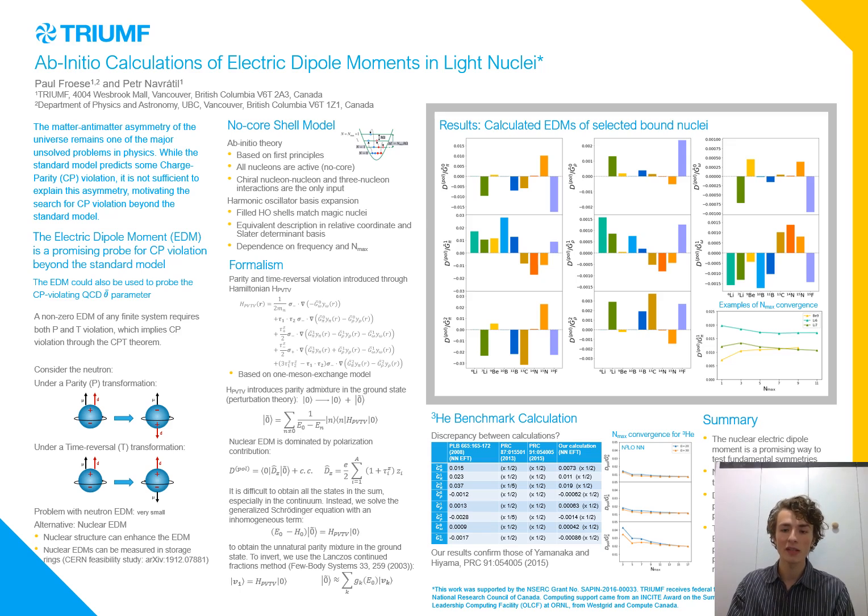However, what they found is that if it exists, it's quite small. So an alternative is to consider the EDM of an entire nucleus, which is what we do in this research. The reason this is attractive is because the nuclear structure can actually enhance the EDM, making it easier to measure. And such experiments to measure nuclear EDMs are planned, for instance, at CERN, and they can be done using storage rings.